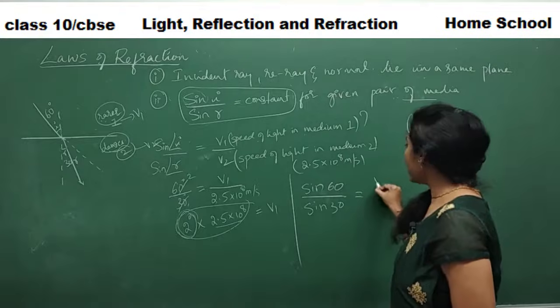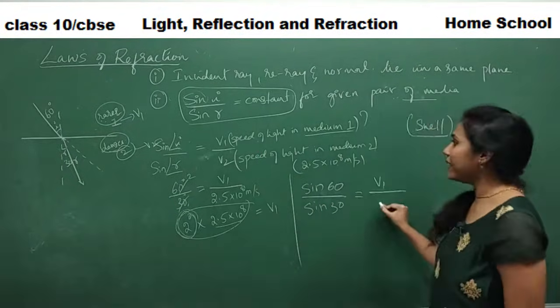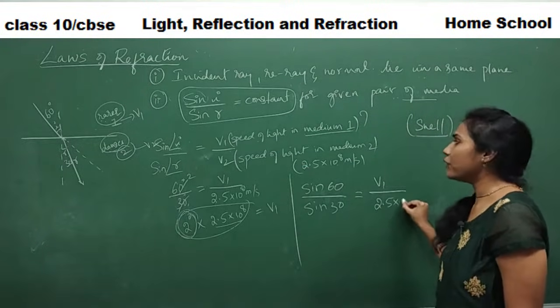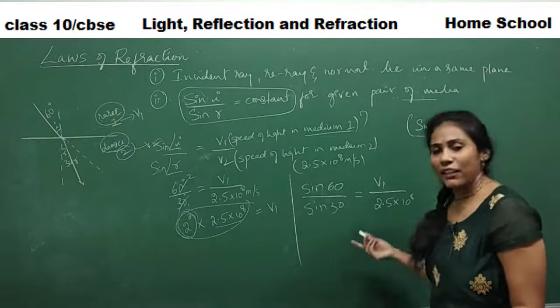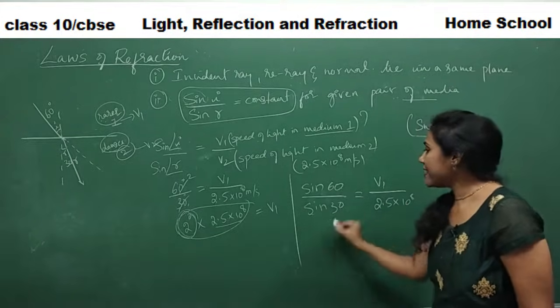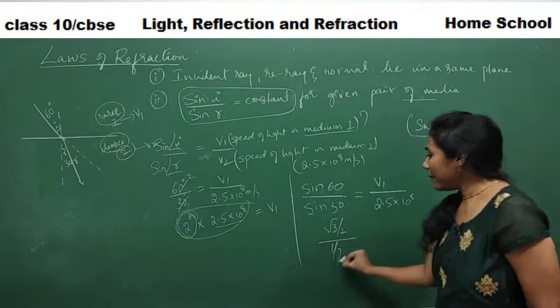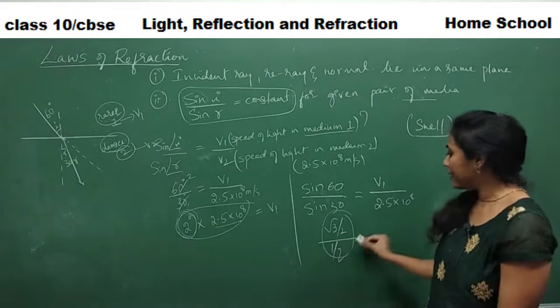It is equal to V1, which I want to calculate, divided by V2, whose value is 2.5 into 10 to the power of 8. Sine 60 is root 3 by 2 and sine 30 is 1 by 2. See, now it is not in degrees, it's in numbers.